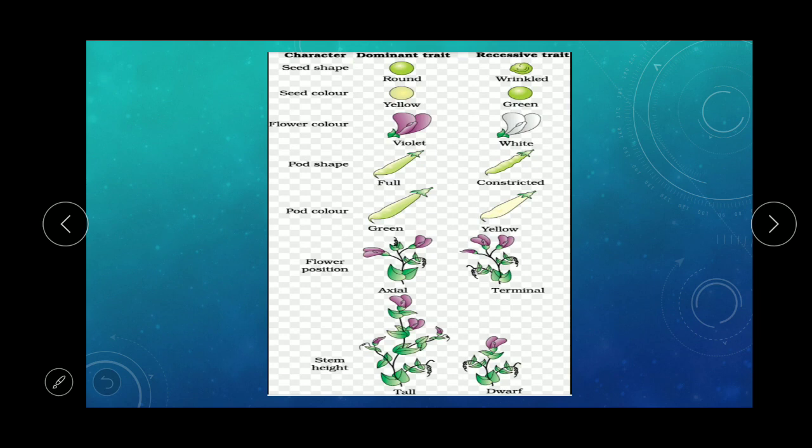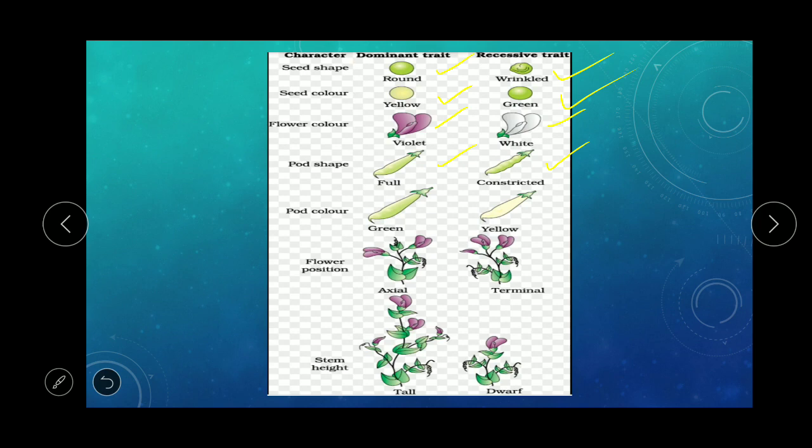For seed shape, the dominant is round, which is expressed in both the homozygote and heterozygote conditions, and wrinkled is recessive. For seed color, yellow is dominant and green is recessive. For flower color, violet is dominant and white is recessive. For pod shape, full is dominant and constricted is recessive. Here, the full pod is also called an inflated pod.